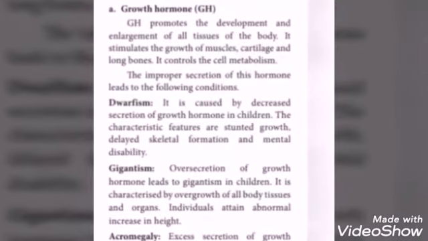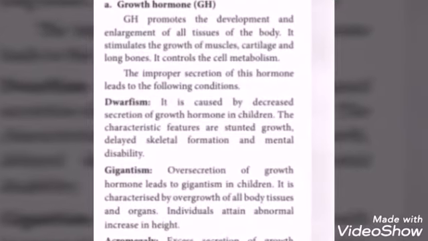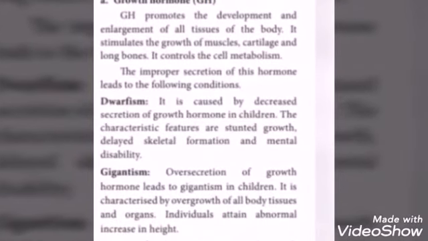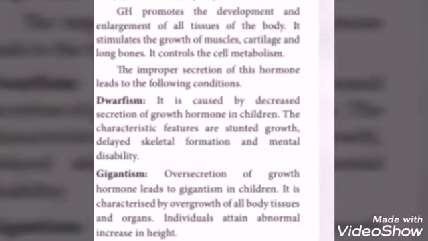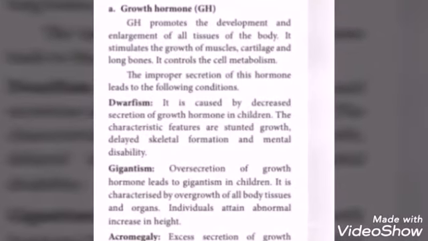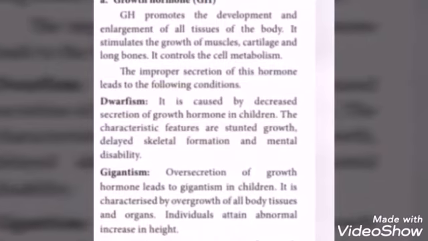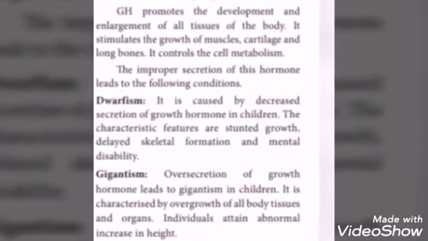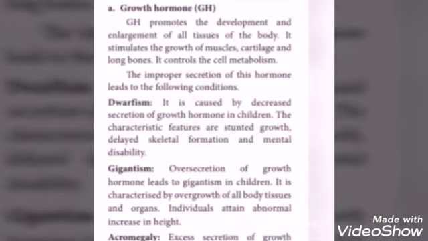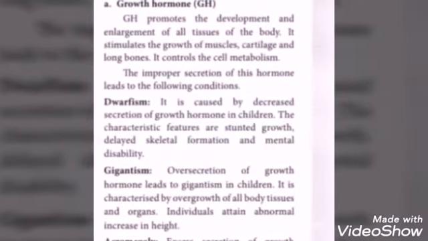First one, growth hormone. Growth hormone promotes the development and enlargement of all tissues of the body. It stimulates the growth of muscles, cartilage and long bones. It controls cell metabolism. So growth hormone is essential for our normal growth and it controls cell metabolism.